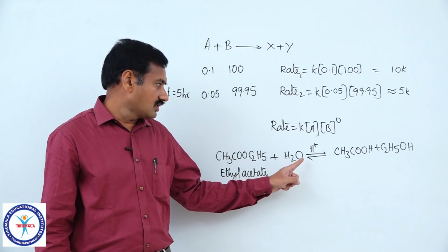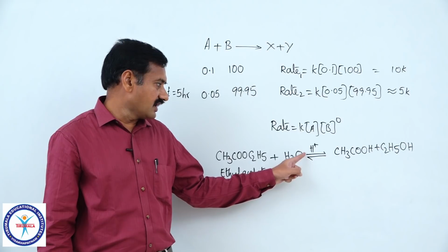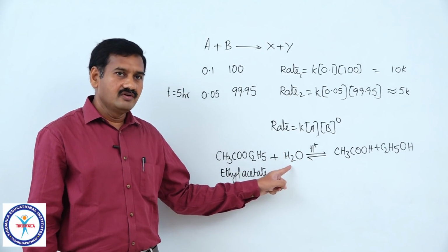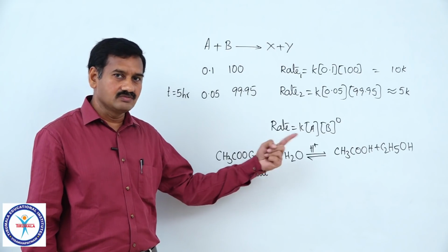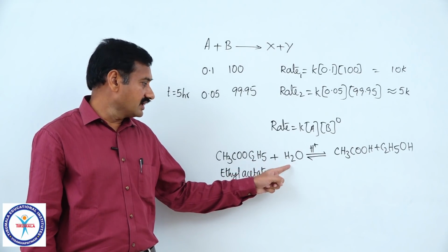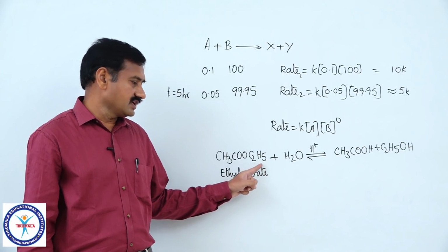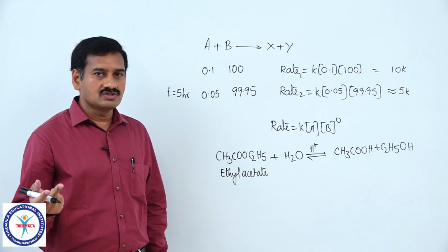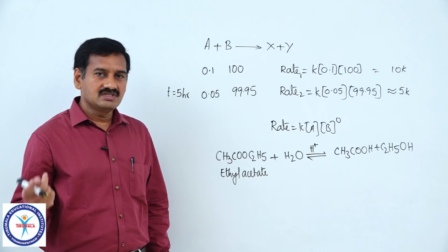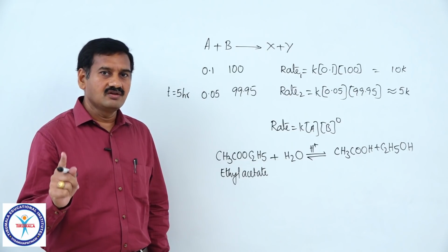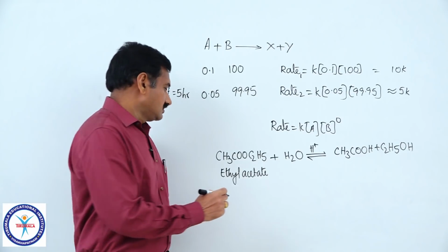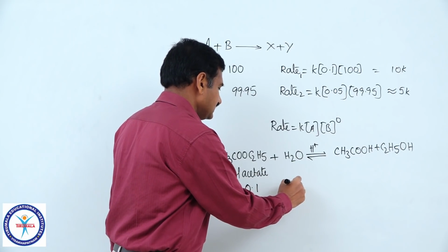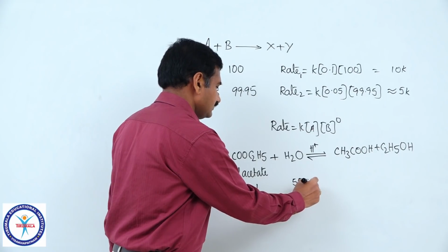If you are maintaining highly concentrated acid, means if the concentration of water is very less, the backward reaction is more favored. If you are taking dilute acid, the forward reaction is more favored. So, you have to take excess of water with a little quantity of ethyl acetate. Say for example, a 0.1 molar solution of ethyl acetate in water is taken, means 0.1 mole of ethyl acetate in 1 liter of water. So, 0.1 mole of ethyl acetate, and 1 liter of water consists of 55.55 moles.